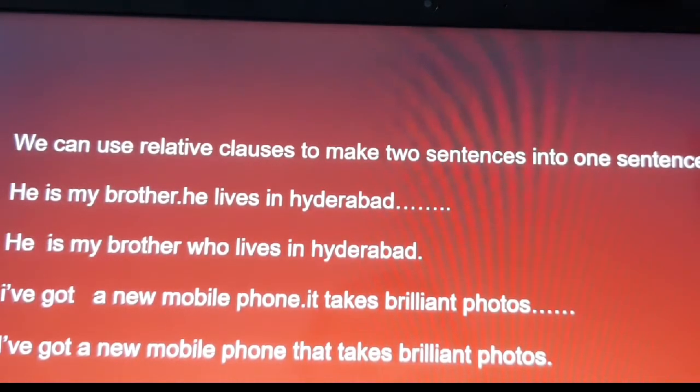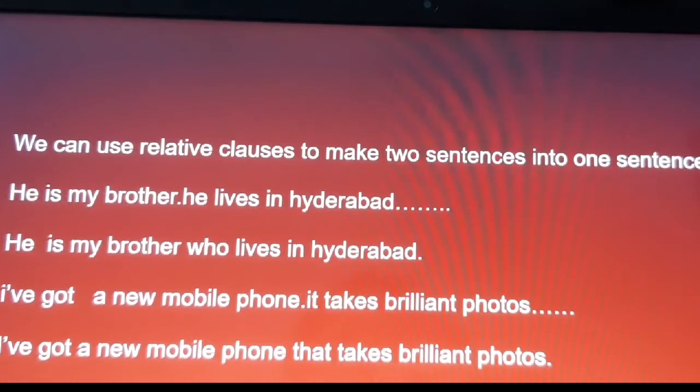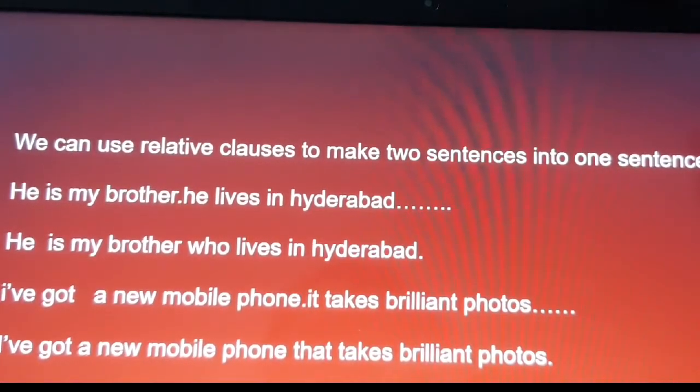He is my brother who lives in Hyderabad. Here we remove the full stop and "he". In that place we put "who". Here "who" refers to my brother. Instead of "he", we are putting "who".